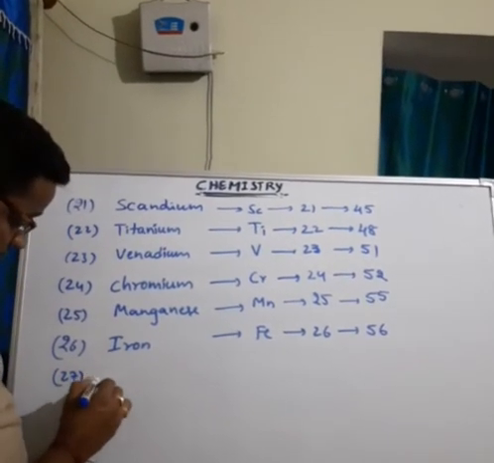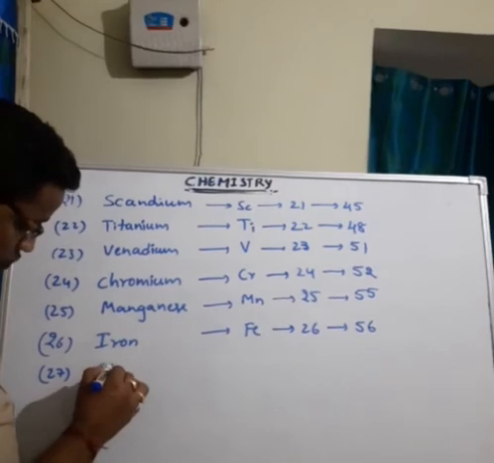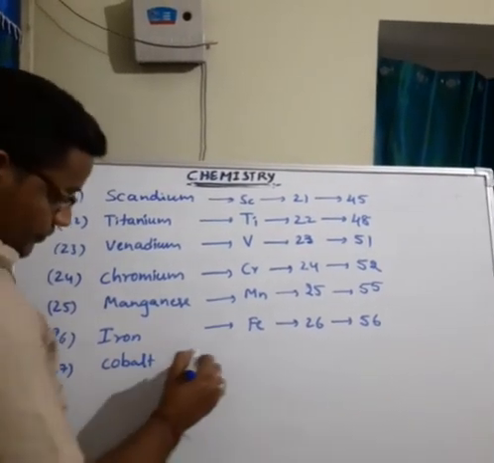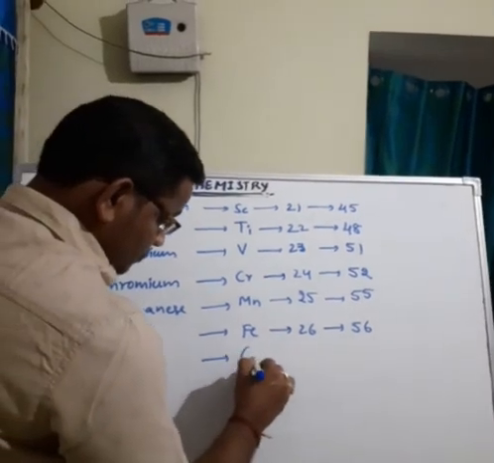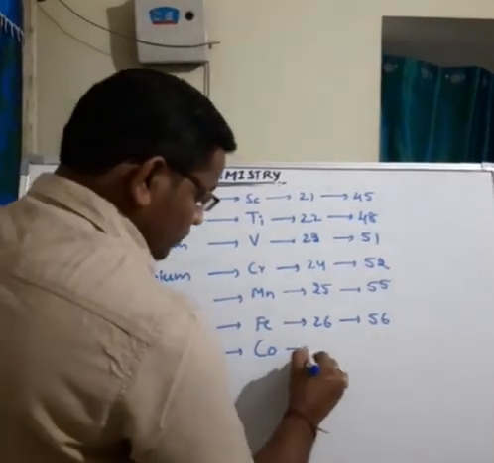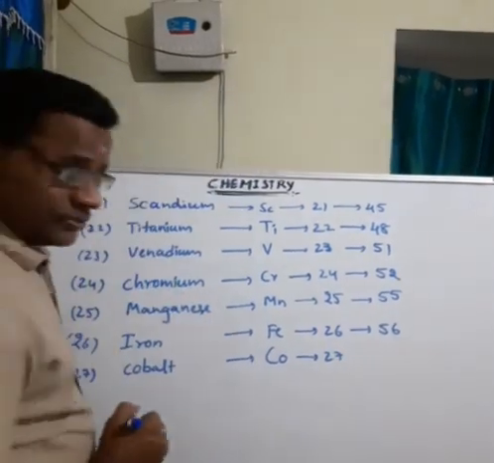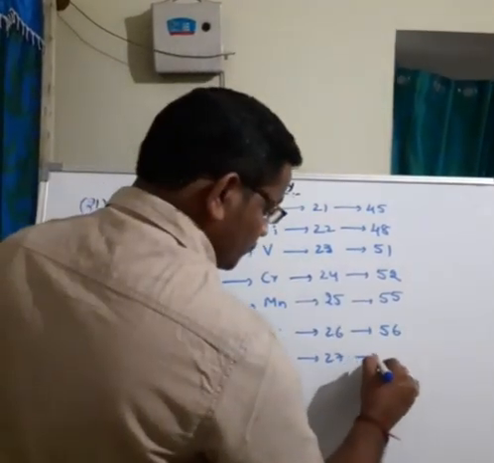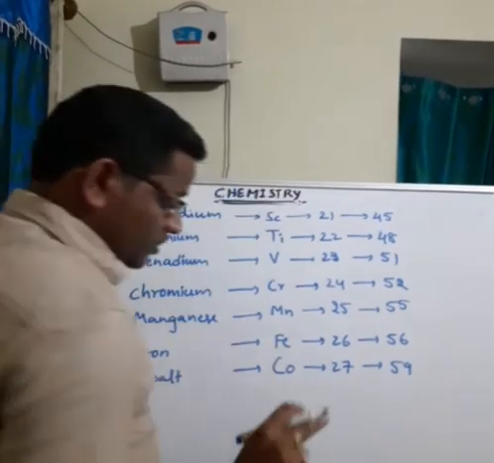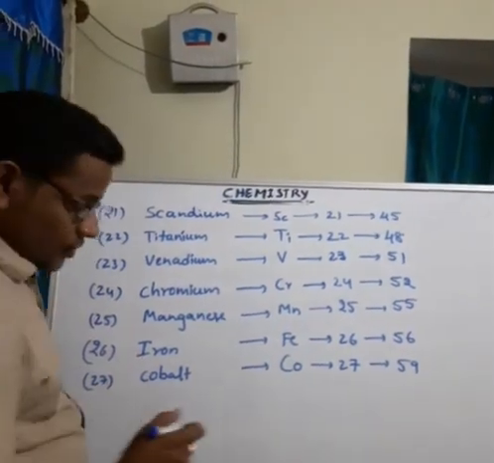Next 27, cobalt. Your symbol is Co. Atomic number 27, mass number is 59. Here you remember one point.